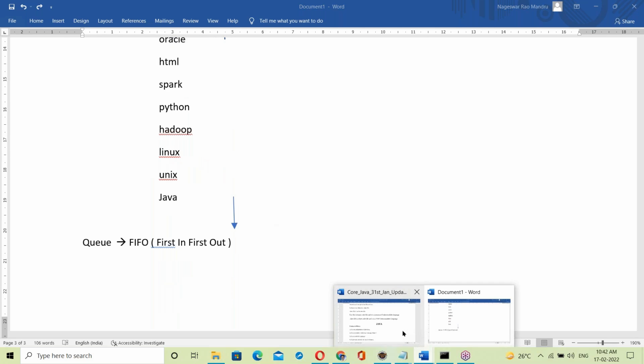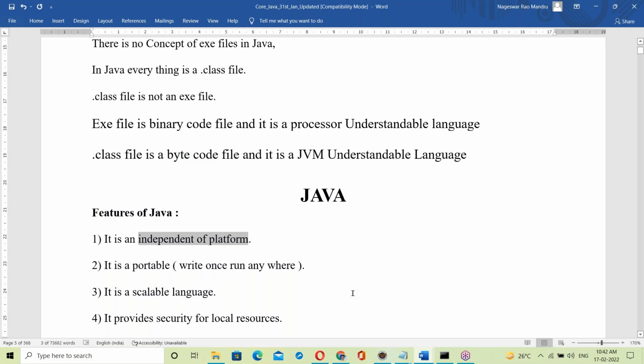So you guys don't worry about notes. Running notes are not at all required. Just understand the classes enough. Okay.